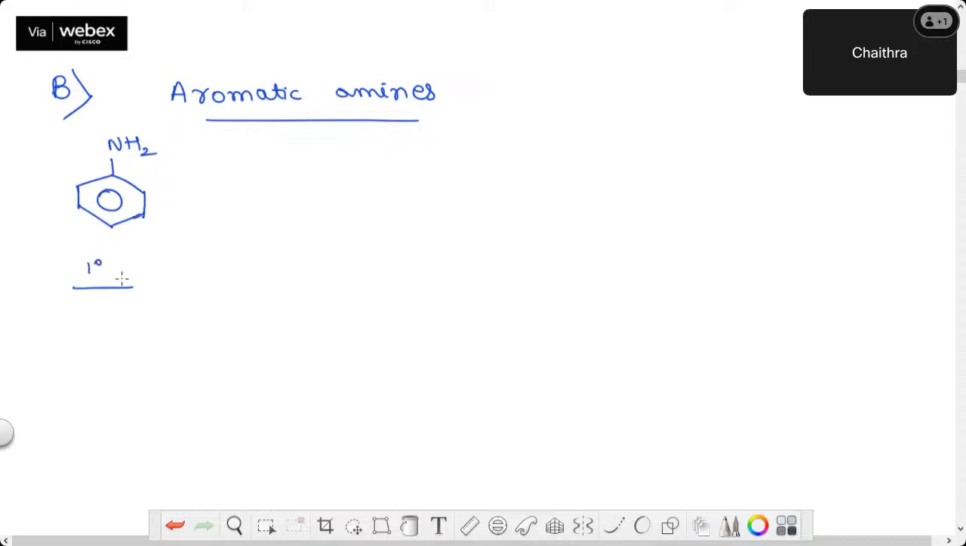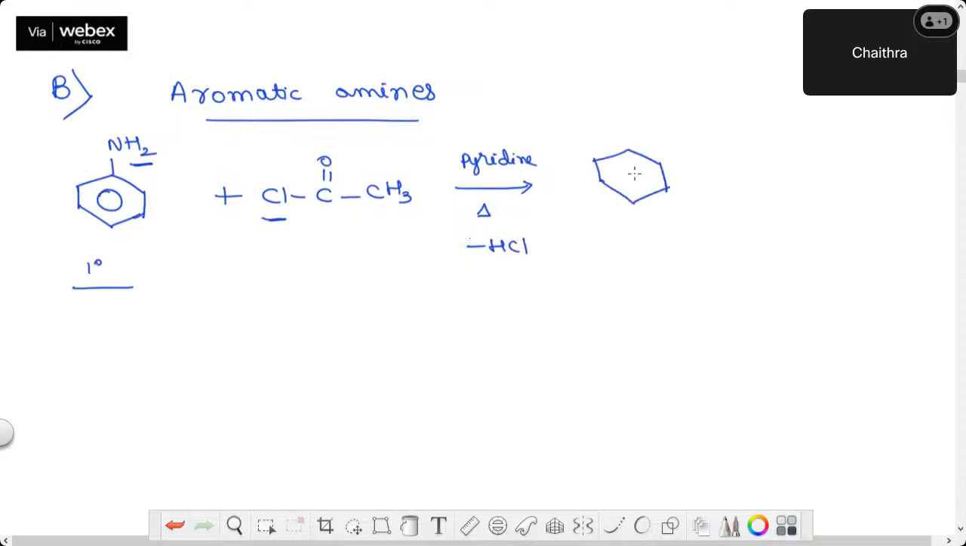This is a primary aromatic amine and I am adding acetyl chloride. On the arrow mark, I'll write pyridine, or you can just write a base, and heat it. What will happen? One of the hydrogens and Cl you replace, HCl will go out, and I will be getting a benzene ring directly attached to NH, correct? And here Cl went. So C double bond O CH3.